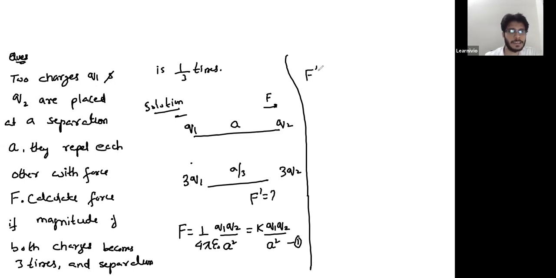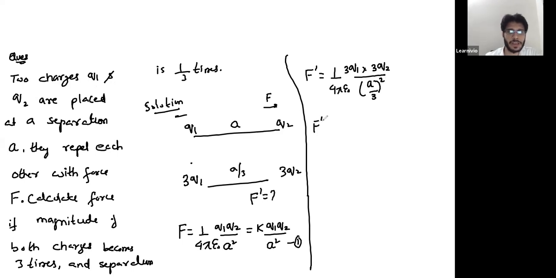Then in the second case, you can write your F prime as 1 over 4 pi epsilon naught, thrice of Q1 multiplied by thrice of Q2 divided by the separation A by 3, whole square.